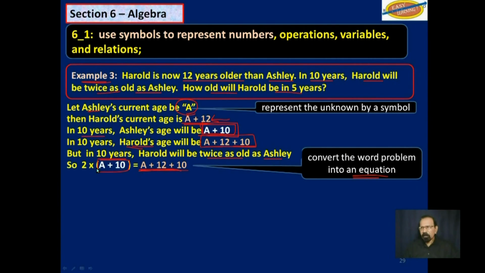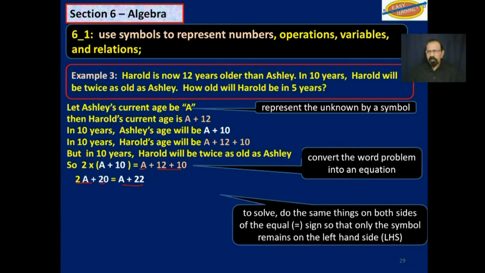So this will be Harold's age in 10 years. This will be Ashley's age in 10 years, but his age will be twice that of Ashley's. So we get 2 times A plus 10 is equal to A plus 12 plus 10. We have that equation and we will solve it. We will remove the bracket. So 2 times A would be 2A, 2 times 10 would give you 20. And that is equal to A plus 22.